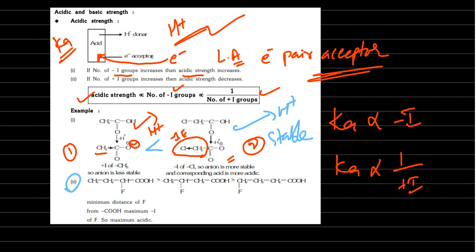Next, you can see the second example. COOH is common in all of them. Fluorine is there. Here, near to the COOH, it will pull the electrons. Okay, there it is less effect. So obviously it has more acidic strength than this one, than this. Okay. Next, I will take some more examples regarding this acidic strength.